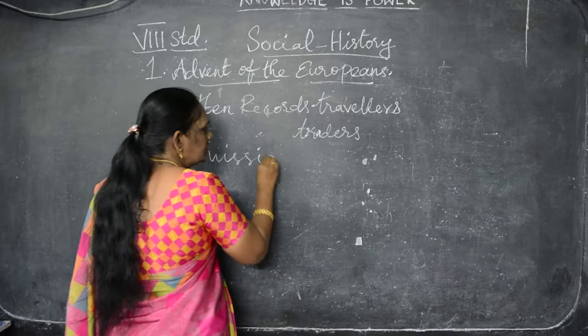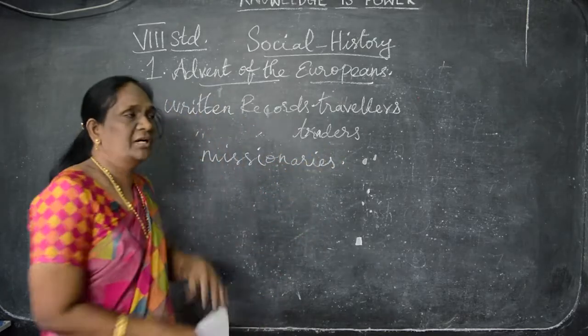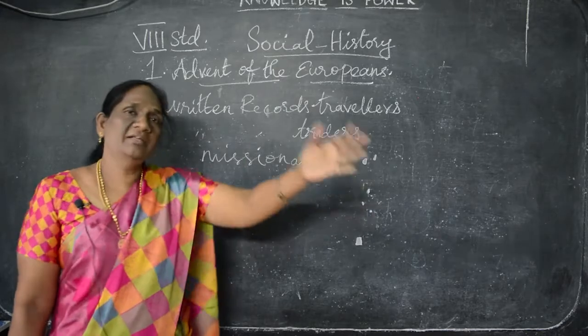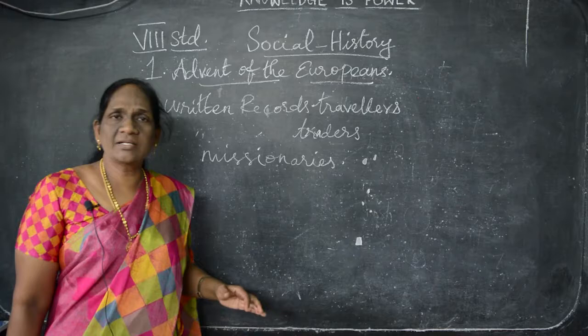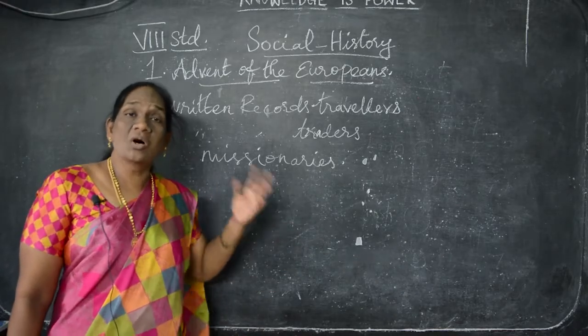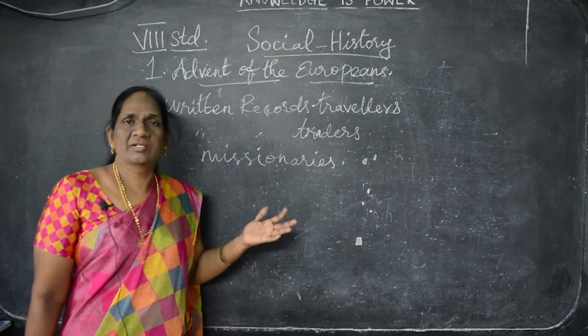The Christian missionaries came from the European countries and spread all over the world. Understand? They spread Christianity. They started many schools, colleges, hospitals, many orphanages. They did much like that.